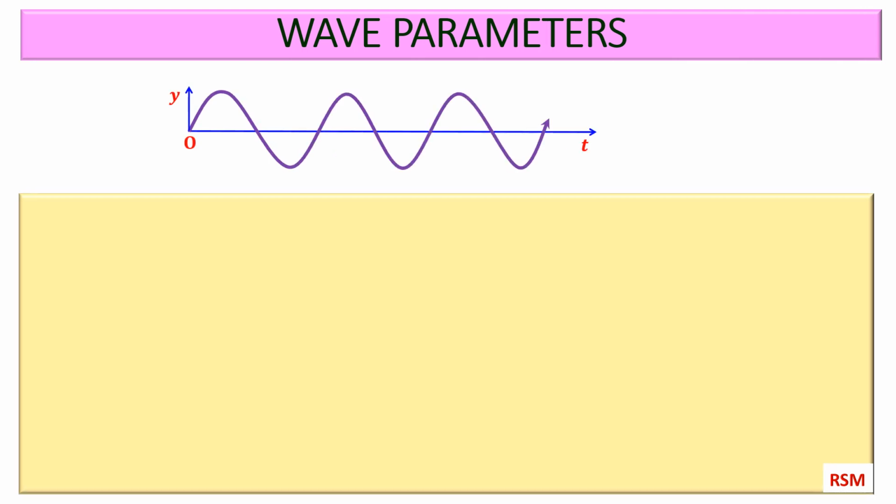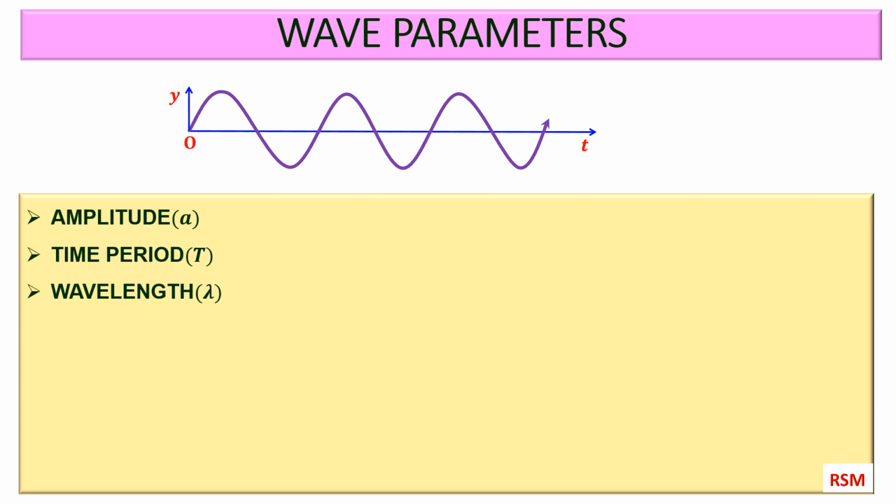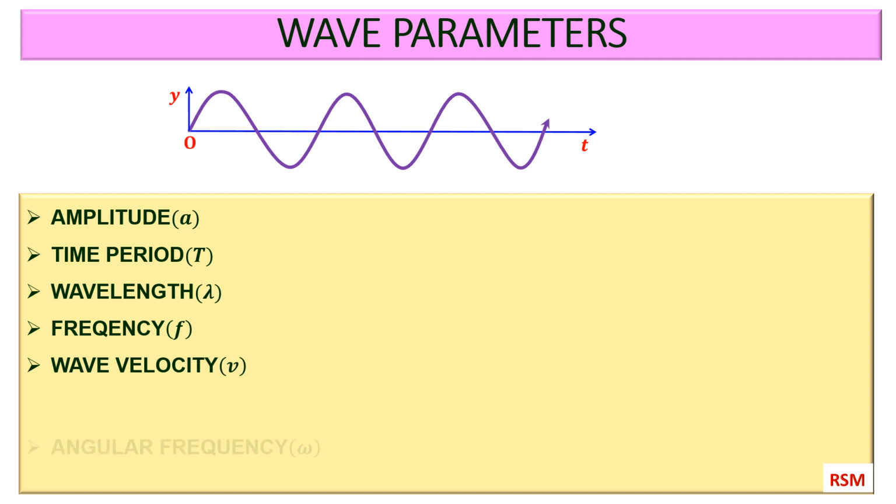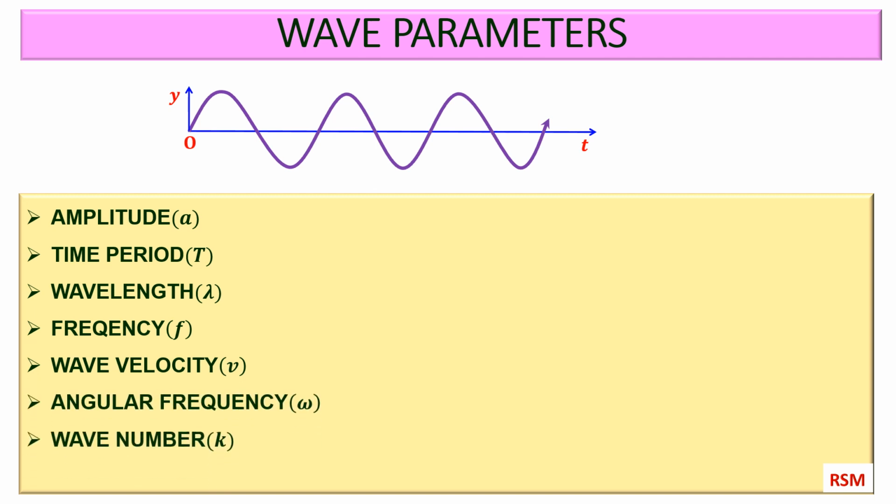A wave can be described using the following parameters: amplitude represented by A, time period represented by T, wavelength represented by lambda, frequency represented by f, wave velocity represented by v, angular frequency represented by omega, wave number represented by kappa, phase represented by phi.